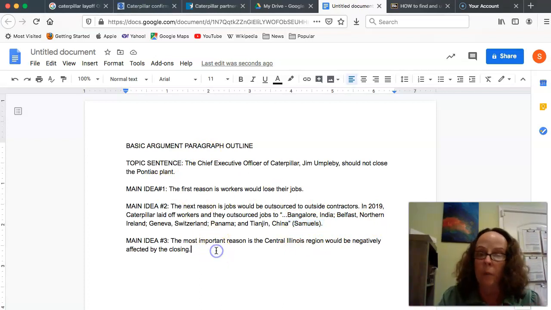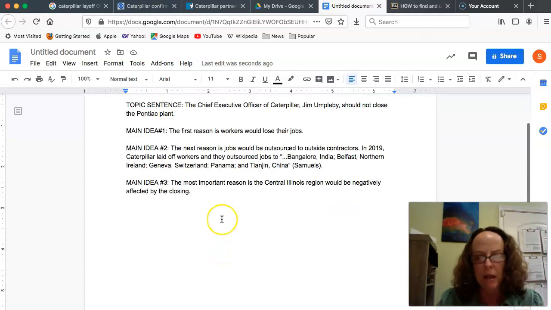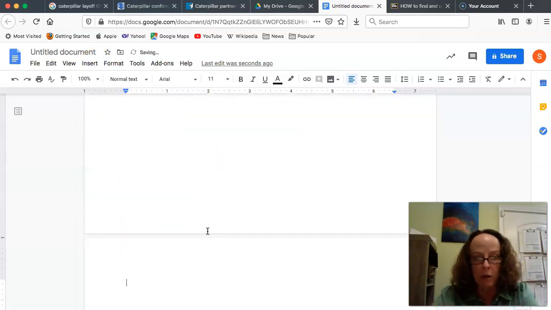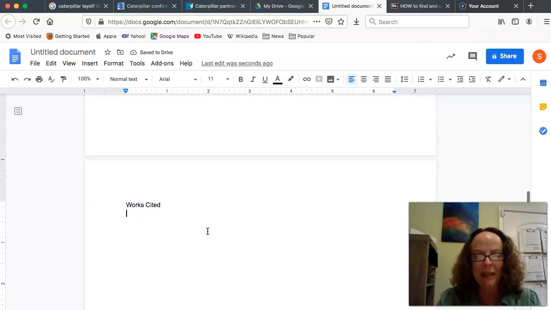Now I haven't written the whole paragraph yet. So right now I'm just trying to find quotes to fit underneath each reason to see if these reasons will work out for me. If they don't, I can change them. That's okay. What I do want to do while I'm on this document is go down and insert a page break. I'm going to create a new page and call it my Works Cited page. You remember this from another assignment, probably your annotated bibliography or your analysis of the reaction video. So this probably isn't new to you.